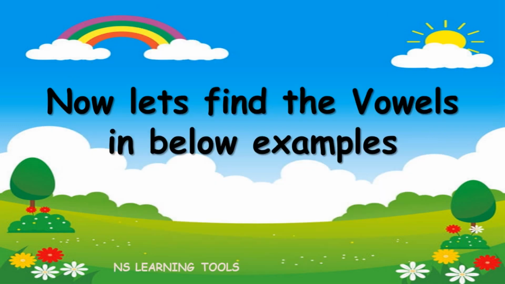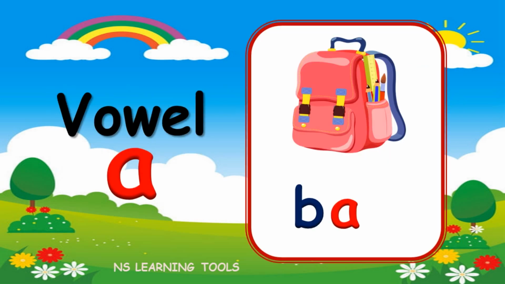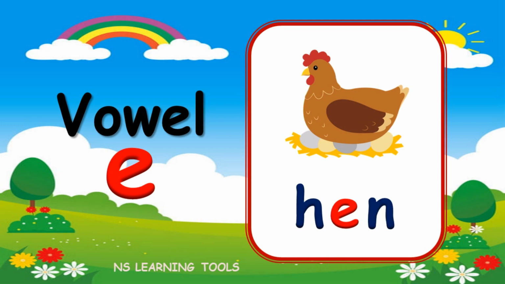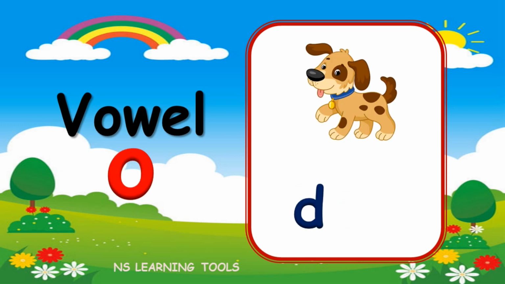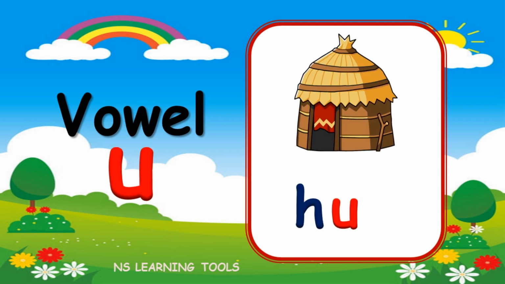Now let's find the vowels in the examples below. B, A, G. Bag, here, A is a vowel. H, E, N. Hen, here, E is a vowel. B, I, N. Bin, here, I is a vowel. D, O, G. Dog, here, O is a vowel. H, U, T. Hut, here, U is a vowel.